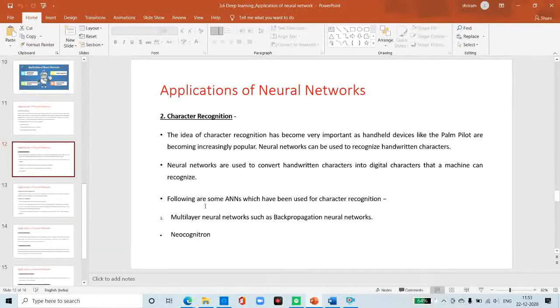So what is a neocognitron? The backpropagation neural network has several hidden layers, and the pattern of connections from one layer to the next is localized. Similarly, the neocognitron also has several hidden layers, and its training is done layer by layer for such kinds of applications.